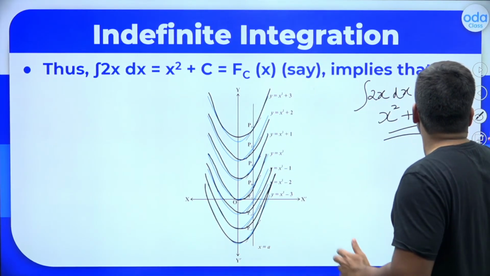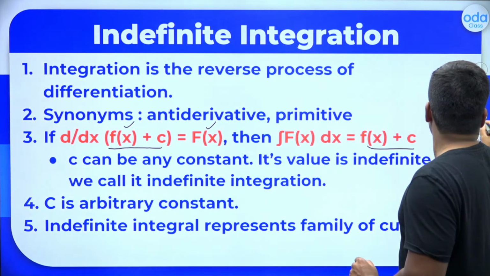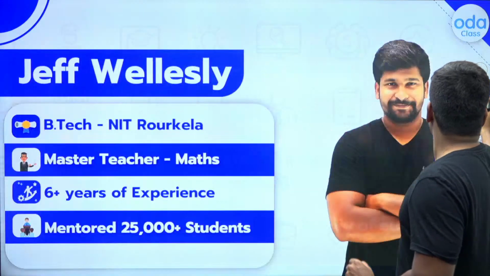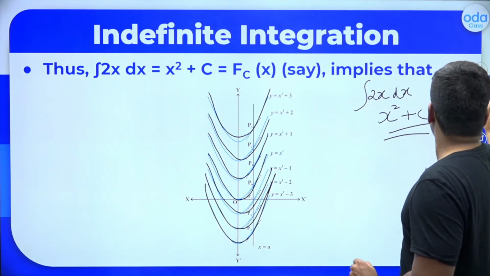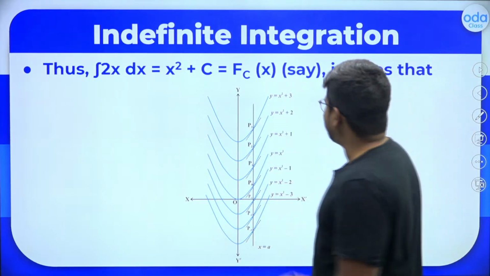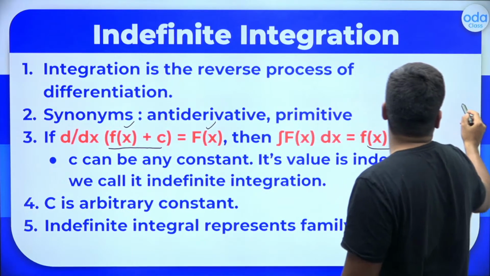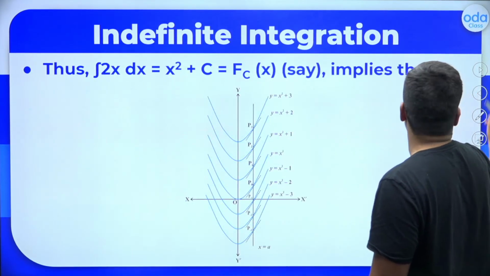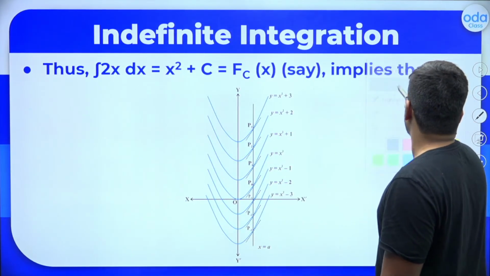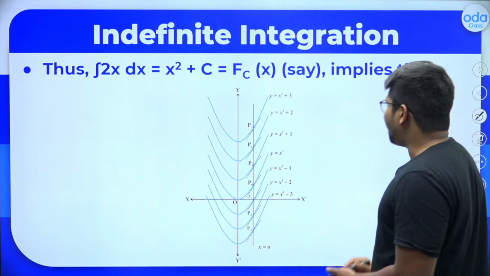Yes or no? So all these graphs represent the integral of the function, integral 2x dx. It will all be represented by this. I hope it is clear to everyone. Alright, fine. Now let's think one thing.